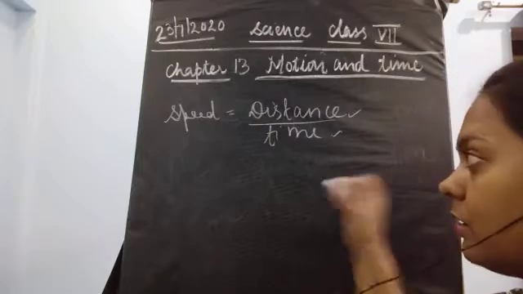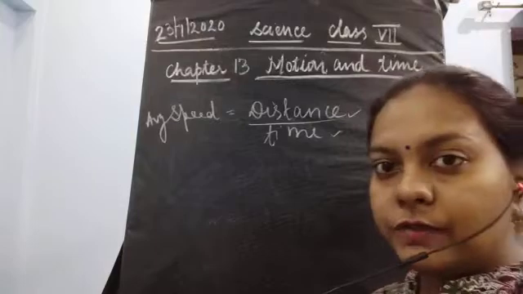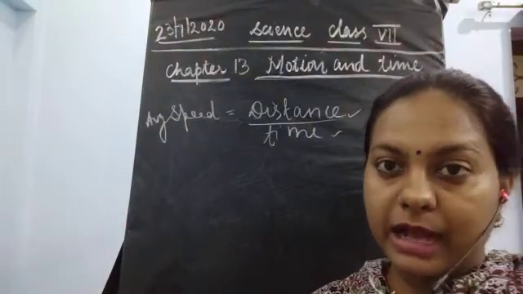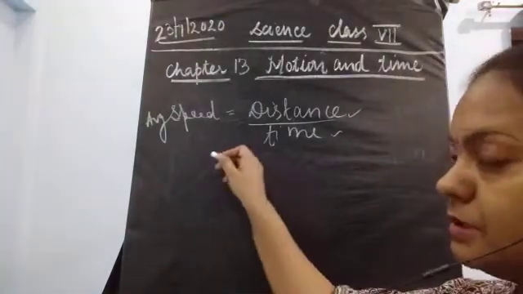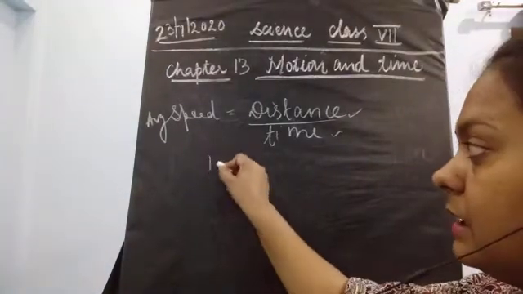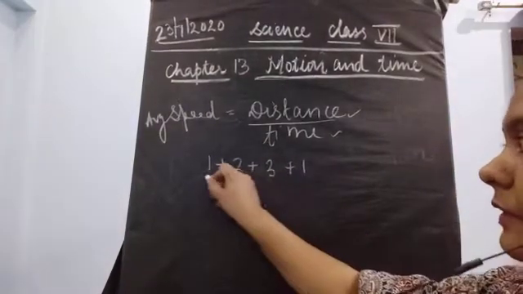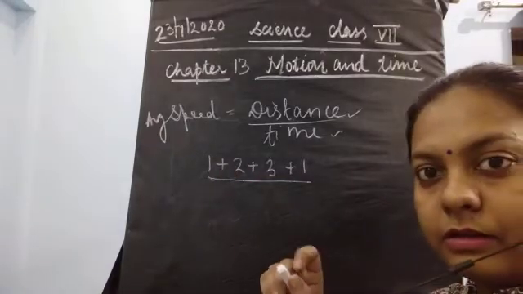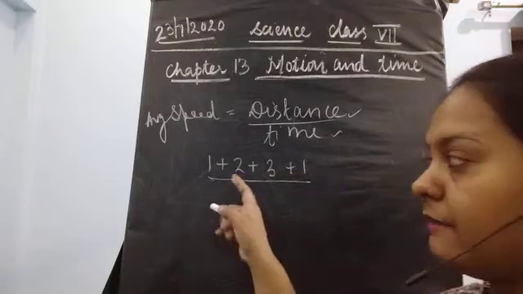Now if we talk about the average speed, how do we take out the average of some numbers? I think you all have studied in mathematics how to find an average.